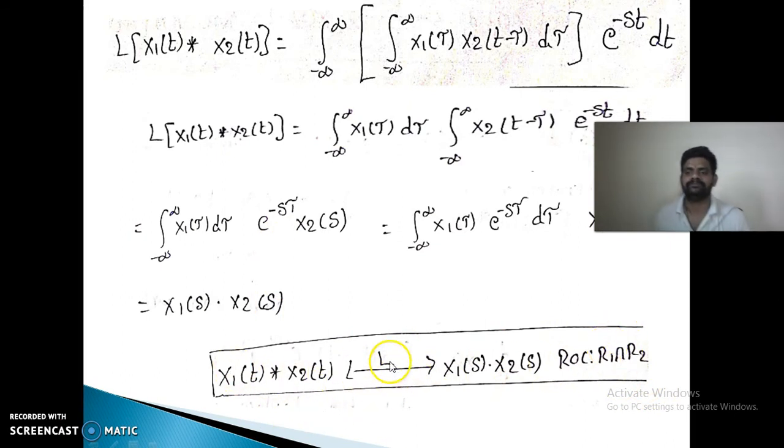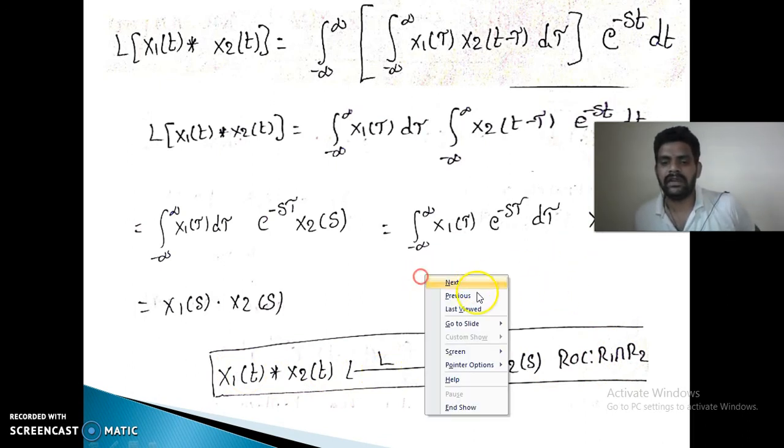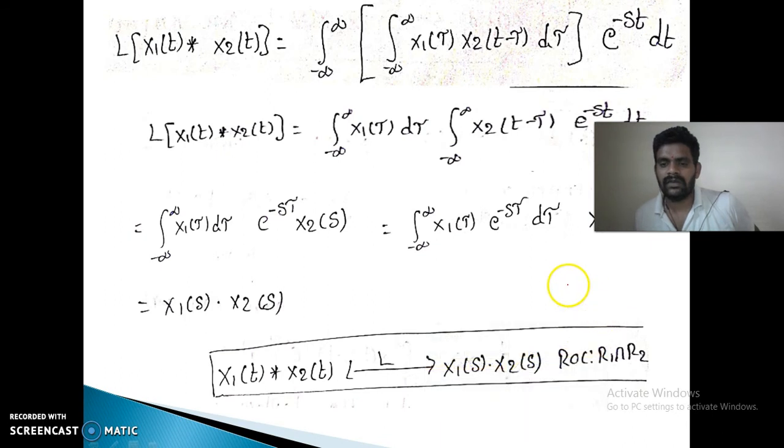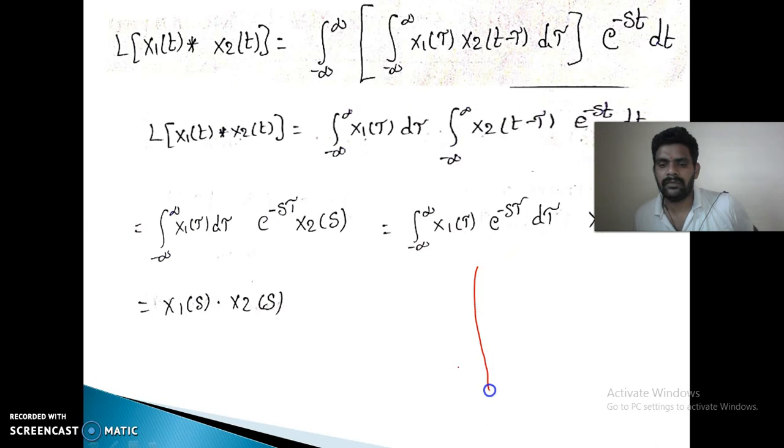So intersection area means, for example, if this is our sigma plane and this is the imaginary axis, that is the S plane.